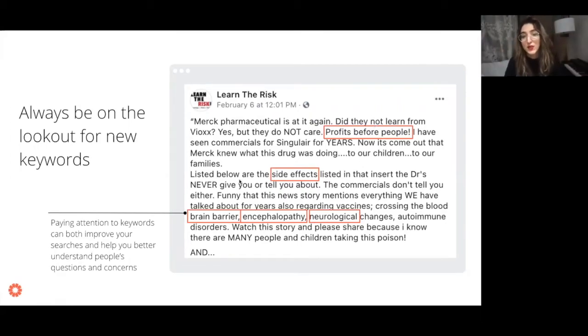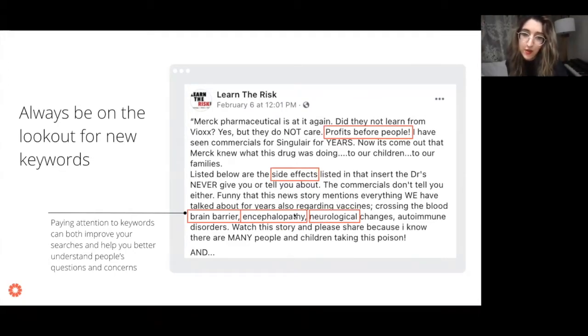Side effects, this is sort of a more obvious one, but side effects is a very common topic when we're talking about vaccines. So that might be a keyword that you incorporate in your searches. And then what was really interesting to me about this post was these 3 words here. So they're talking about the brain barrier, encephalopathy, and neurological changes. And for me, as a researcher, I had never really come across these concepts or these ideas in relation to vaccines before.